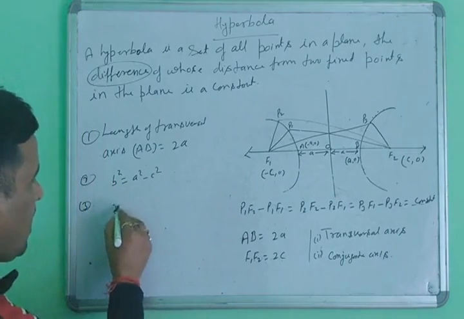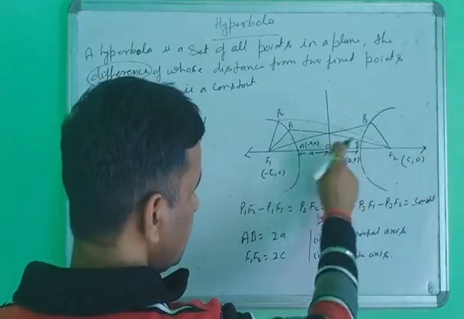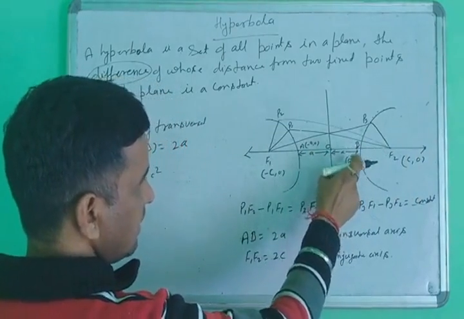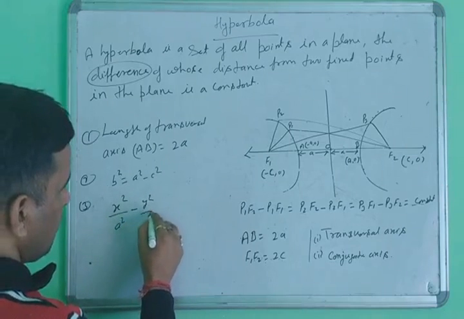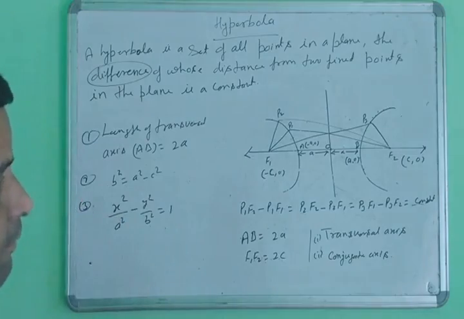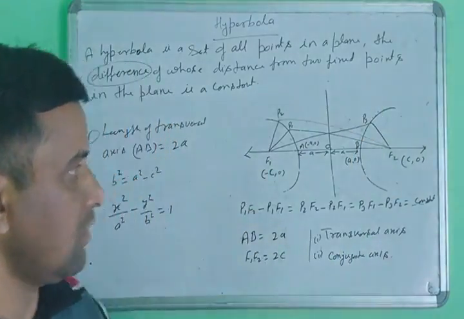The vertex on the transversal axis is a, so you can say x square upon a square minus y square upon b square equals 1. The same thing here, but under this condition you can change it in the transversal.